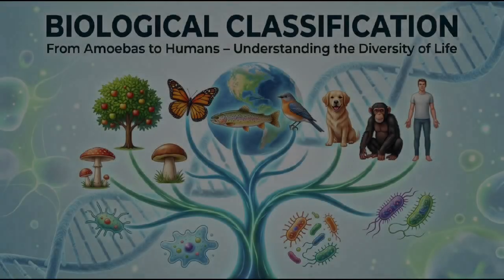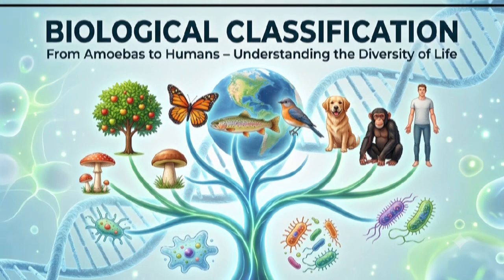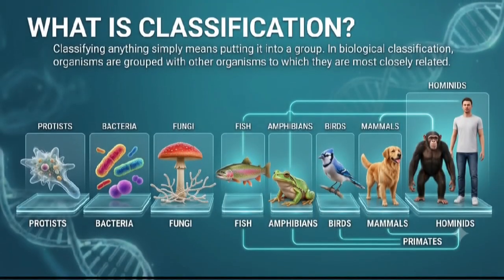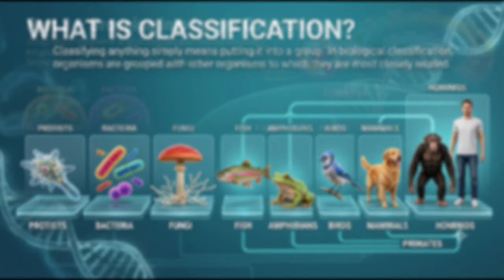Part 1. Introduction. From amoebas to artworks, and from fungi to fruit trees. What does it mean to classify organisms? Why do we do it, and how is it done? Part 2. What is classification? Classifying anything simply means putting it into a group. In biological classification, organisms are grouped with other organisms to which they are most closely related.